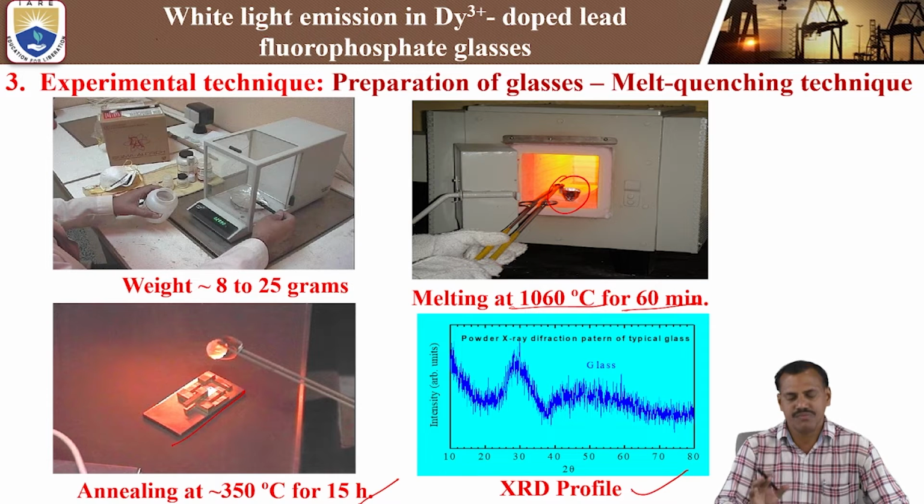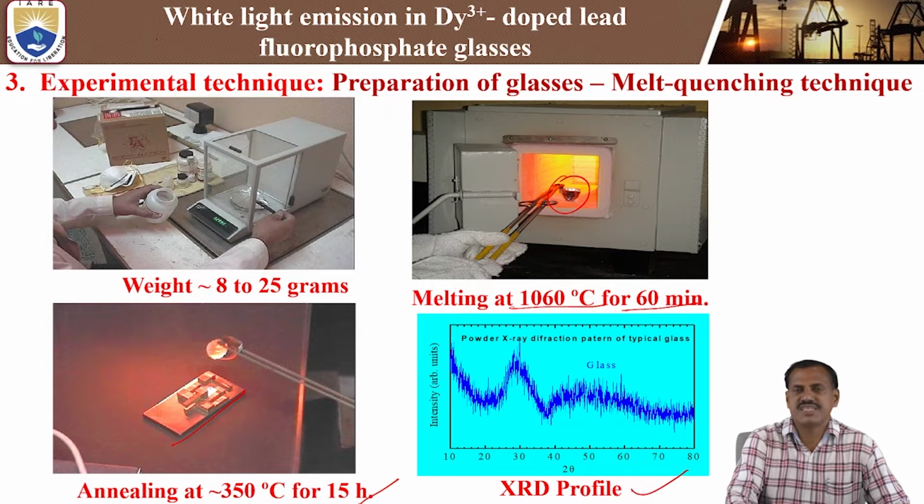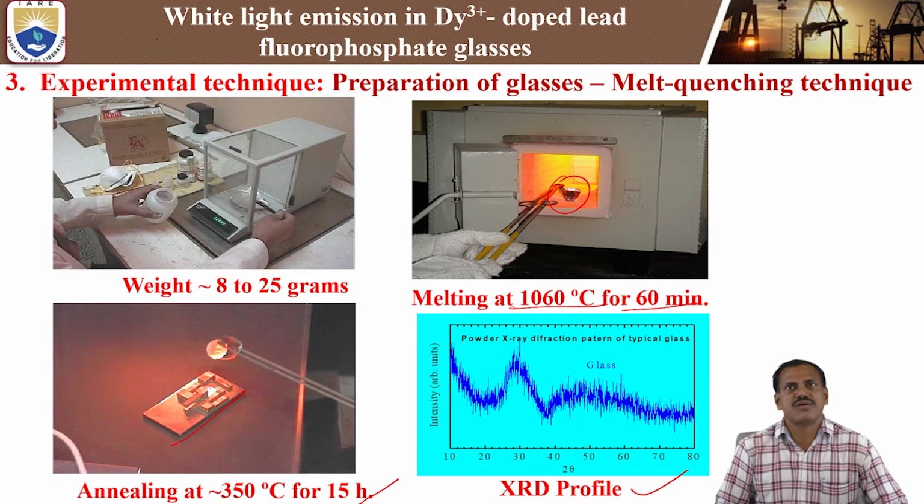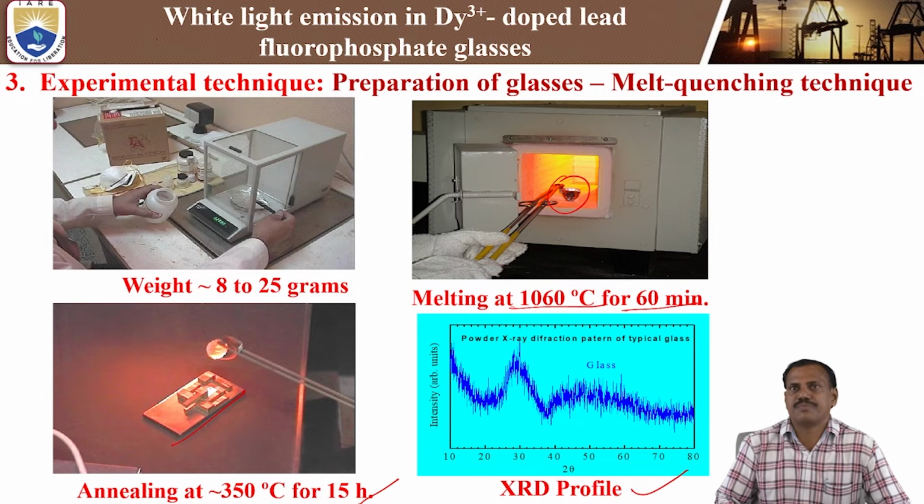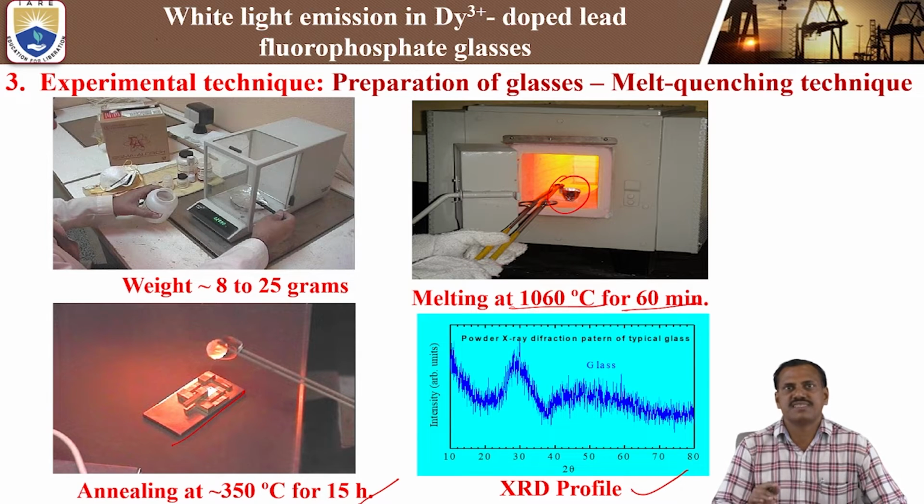Using the XRD profile, we get the broad bands of the glassy peaks. This shows that the prepared glass sample has a glassy nature, so we are confirming the glassy nature.